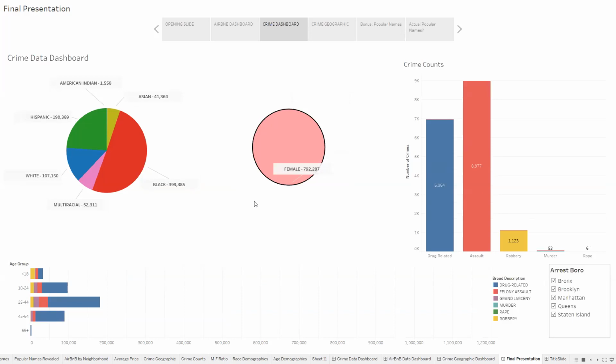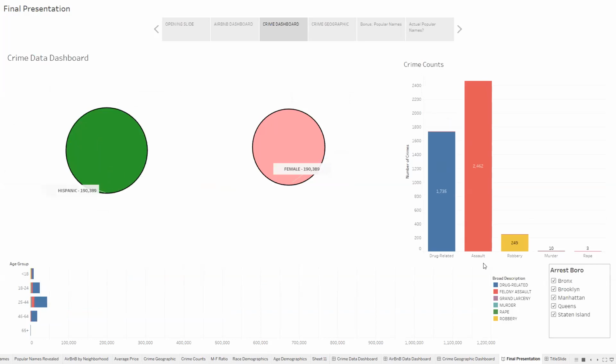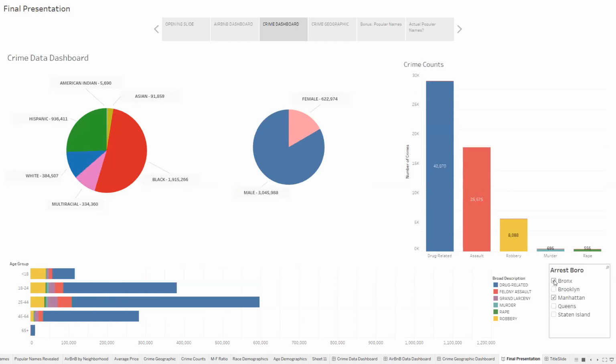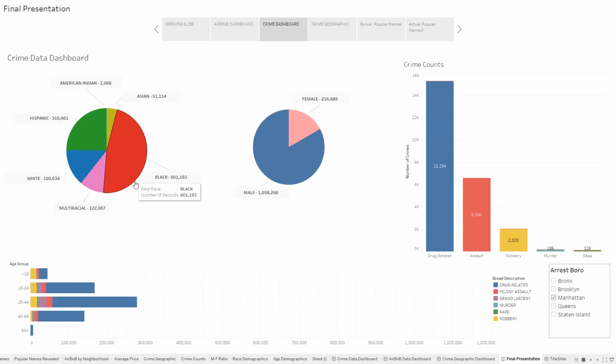And then we can drill down further into that. If we want to say female Hispanics, we can drill further down and see what the age group is for them and the different types of charges that happen. So this is really interactive. If you want to compare with your price dashboard, you can go down in the bottom right-hand corner. There are the areas, and we can switch. If we look at Manhattan, we can see all the crimes that happened in Manhattan and what those stats are. As you can see, they're kind of just even throughout. But that's an ability we have to drill through and find out more information.